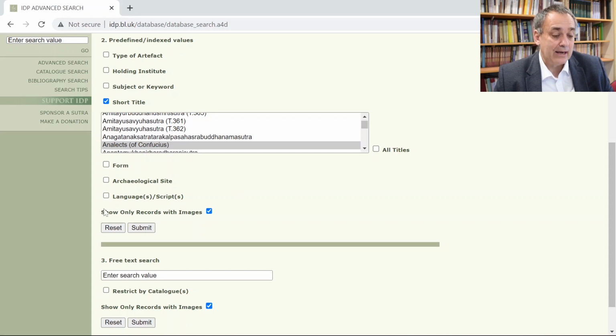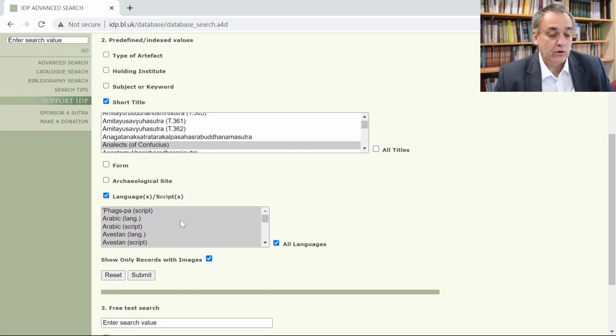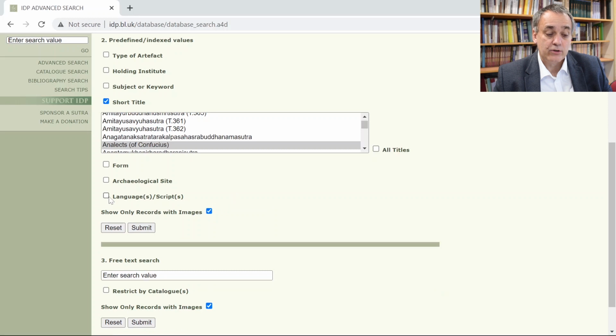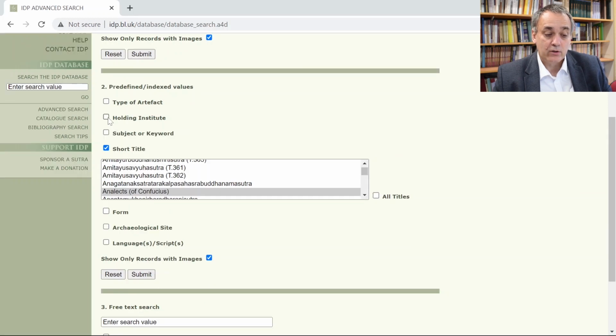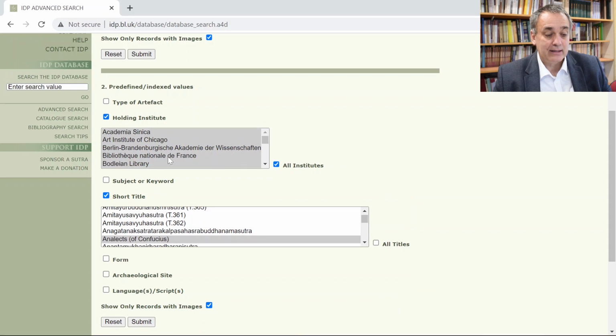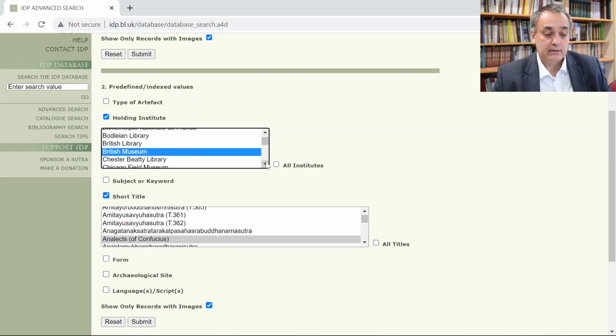And you could select the language. So again, you don't need to worry about the language so much because we assume it's in Chinese, and if there is a copy in another language, you definitely want to know about that. So I would leave the language unchecked. But perhaps a quite useful feature is the Holding Institution. And there you can select the British Library, the British Museum, or the National Library of China, and so forth.